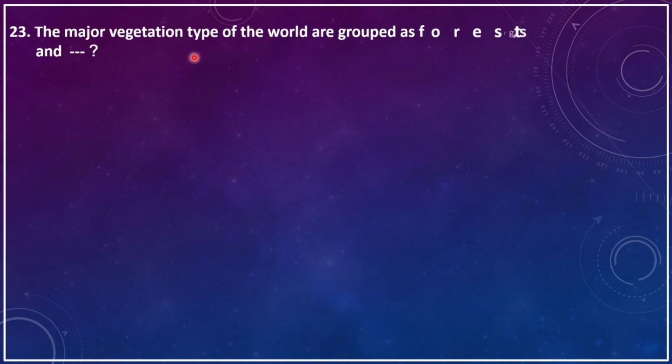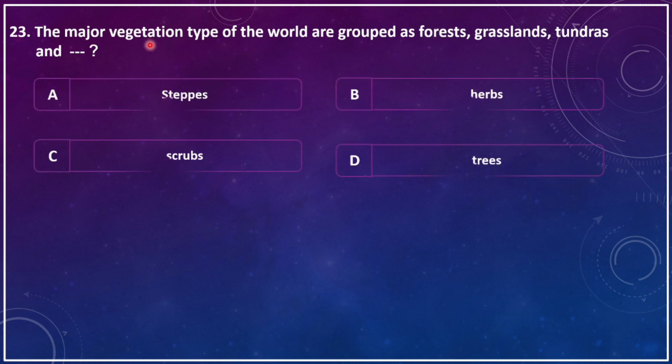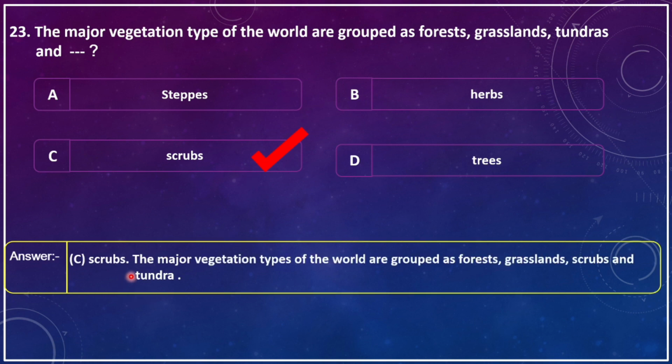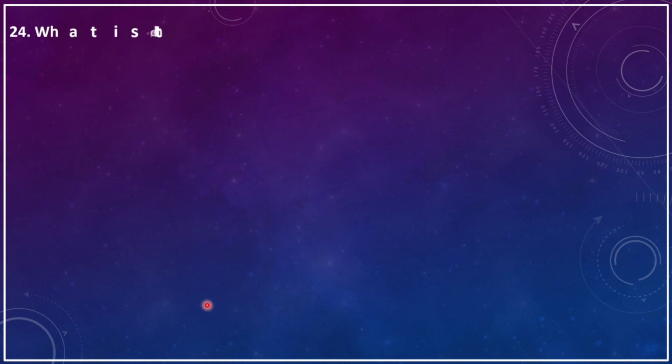The major vegetation types of the world are grouped as forest, grasslands, tundras and dash. A, steppes. B, herbs. C, shrubs. D, trees. The correct answer is shrubs. Major vegetation types of the world are grouped as forest, grassland, shrubs and tundras.